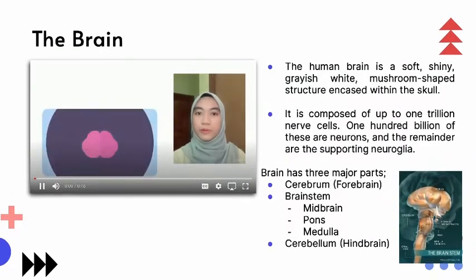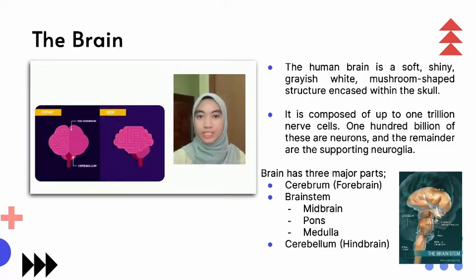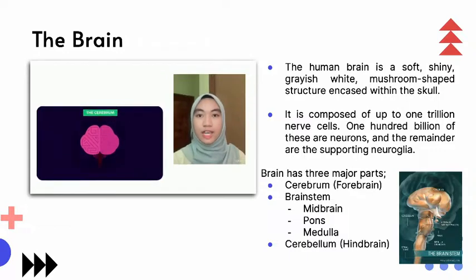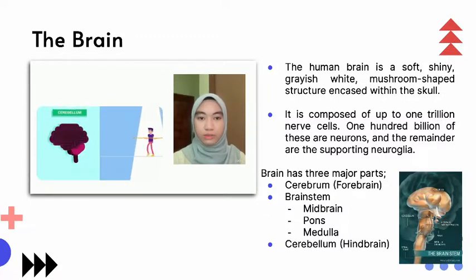other neurons. Our brain can be divided into three main parts: the cerebrum, the cerebellum, and the brainstem. The cerebrum is the largest part of the brain, which can be further divided into right and left hemispheres. Each cerebral hemisphere has four lobes, namely the frontal lobe, parietal lobe, occipital lobe, and temporal lobe. Each lobe performs different functions.